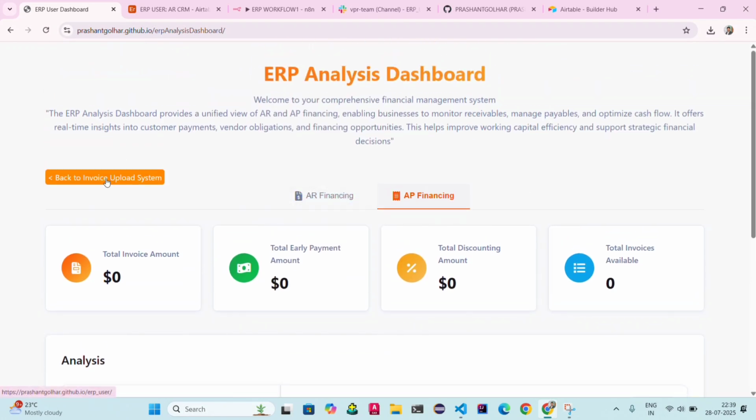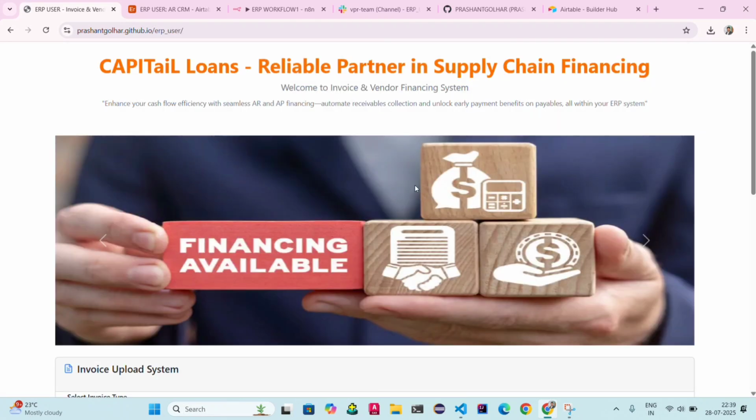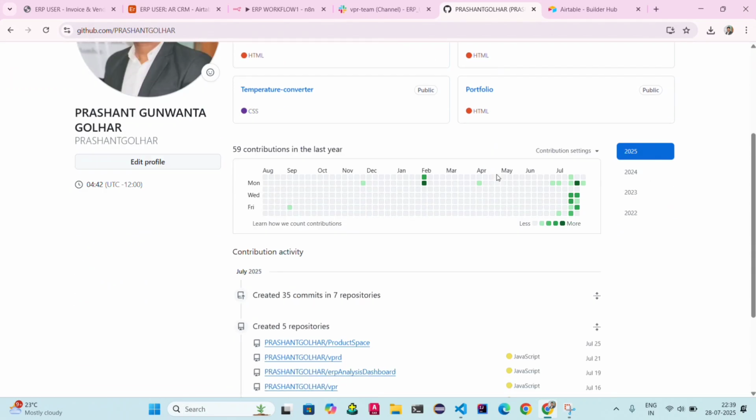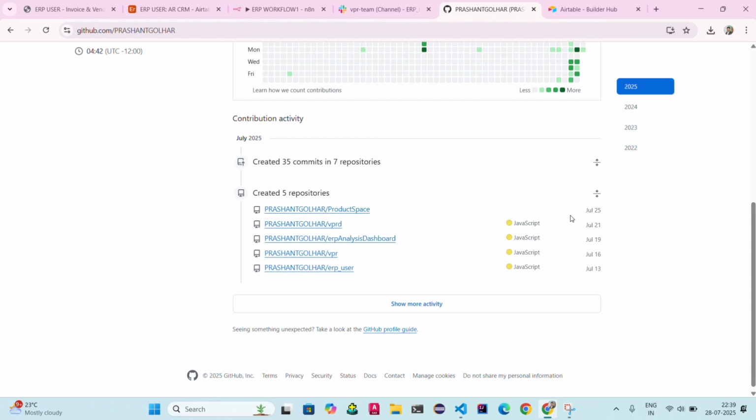Now we go back to the invoice upload system. This whole web page is hosted on my GitHub, that is prashantgolla.github.io. Just go to my profile and check here. These are my previous repositories. You can see here the ERP user repository, created on July 13, and this one is for the analysis dashboard, which was created on July 19, and VPR, I am going to show you what VPR is and all.